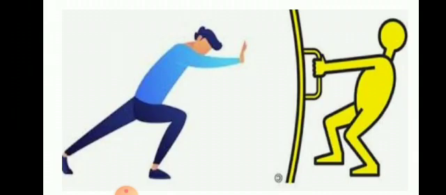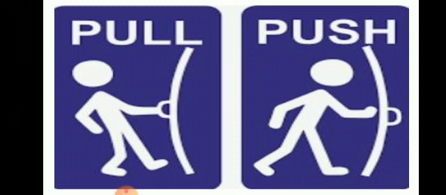Here you can see the person is going to push the object and on the other side the person is going to pull the object. Clear? Here the person is going to hold the handle and pull towards himself. Here on the other side, the person is going to push the object away. Clear children? That means this is the variation between pull and push.